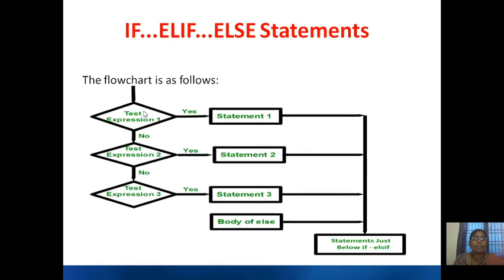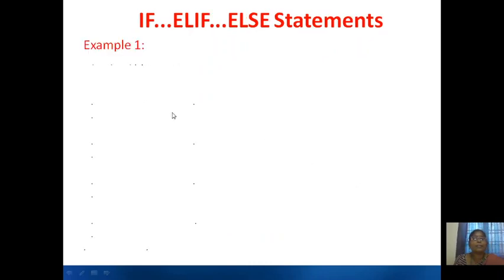Now, the flowchart will be like this. Test expression 1 is evaluated. If it is true, statement 1 is executed and then it will come to the below of if else. If this is false, it will go to test expression 2, and if true, statement 2 is executed and it will come to the below of if else. If this is false, then test expression 3 is evaluated and it will execute statement 3 if this condition is true and come to below the if else. If none of these expressions are true, then the body of the else part will be executed and then it will come to below of the if else statement.